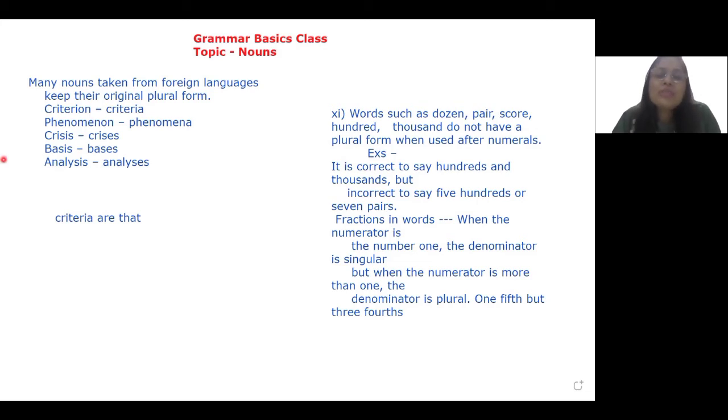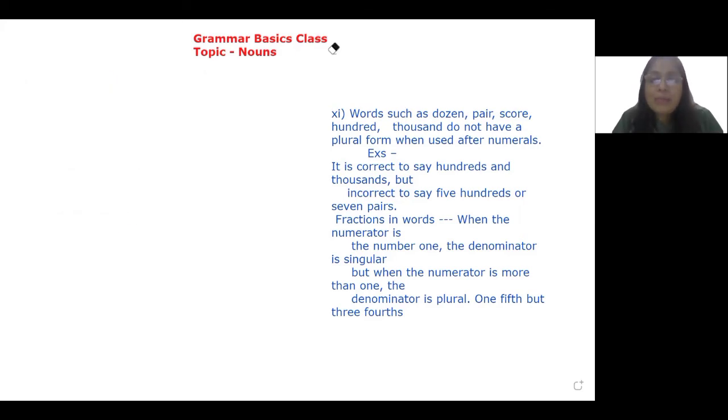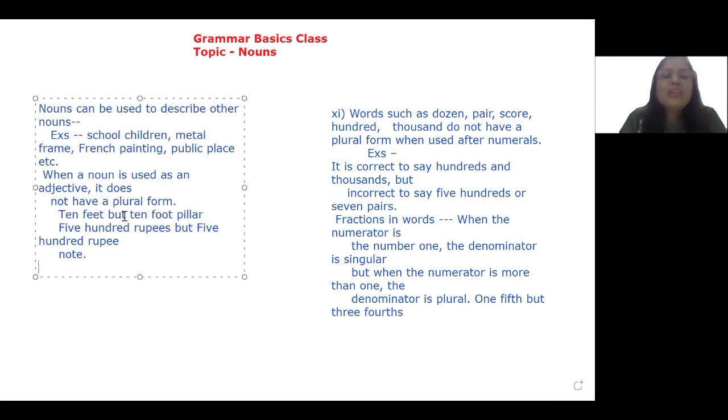All right, now I'm going to take up another usage. And I'm sure you'll find this to be very interesting. This is when one part of speech becomes another part of speech. And why does that happen? It happens because of its usage. So nouns can be used to describe other nouns. Now look at this word school. This is a noun. But when I say school children, this becomes an adjective in usage.